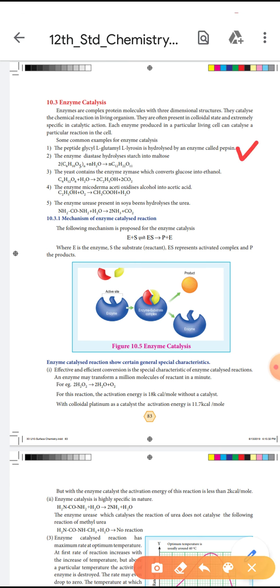The first example: the peptide glycyl L-glutamyl L-tyrosine is hydrolyzed by an enzyme called pepsin. That pepsin hydrolyzes the peptide.